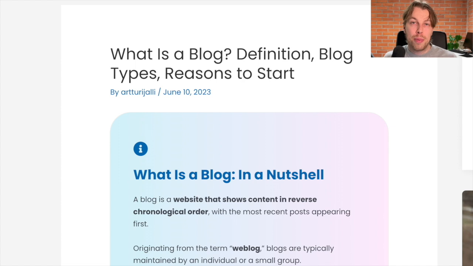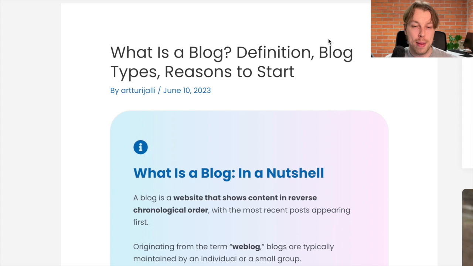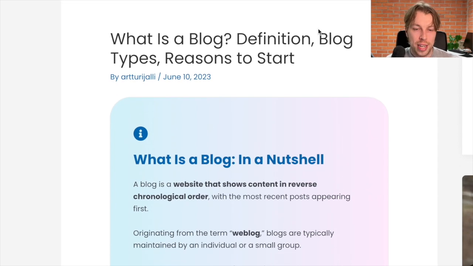So there are busy people that only have 10 seconds of their time to read your blog post. And then there are these people that will spend 30 minutes if they need to. And to do this, your blog post should be short form and long form at the same time. So you should have a short answer at the beginning of each blog post, and then you should have a long form answer that follows it. So this way you're taking into account every single audience member. And I'm going to show you an example of this.